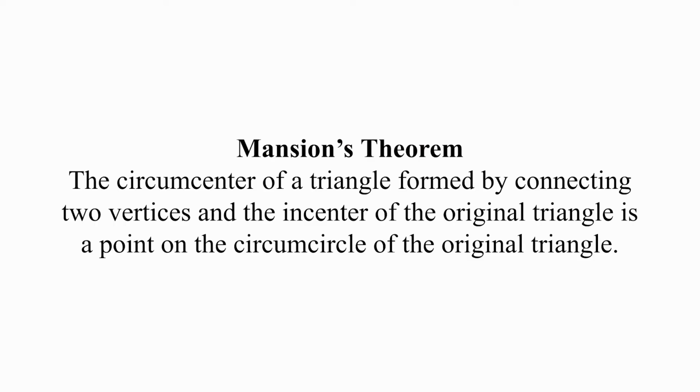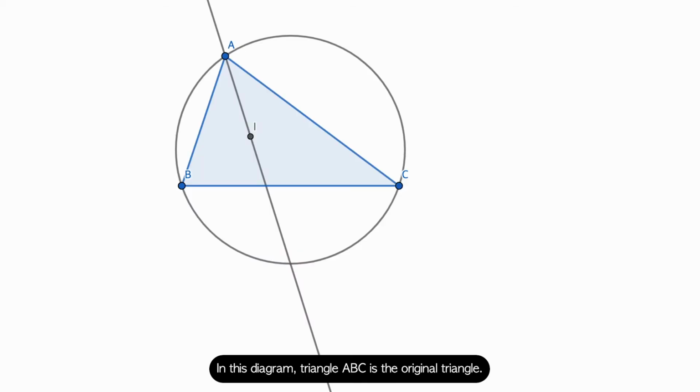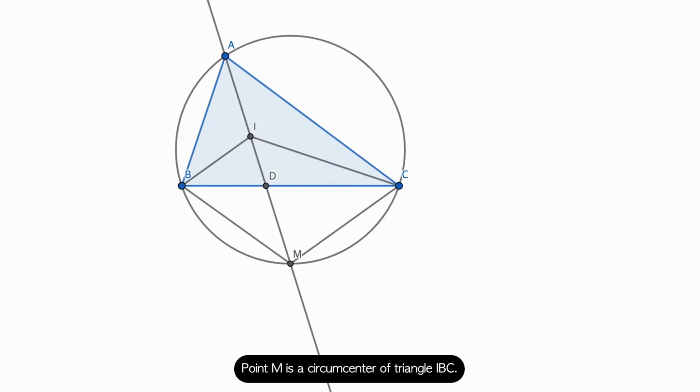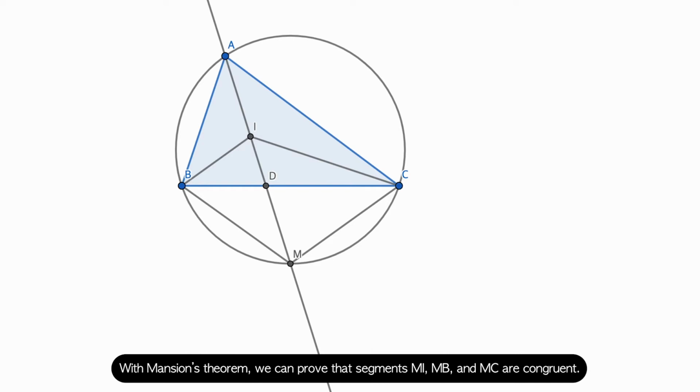Mention's theorem states that the circumcenter of a triangle formed by connecting two vertices and the incenter of an original triangle is a point on the circumcircle of the original triangle. In this diagram, triangle ABC is the original triangle, and the triangle formed by connecting two vertices and the incenter of the original triangle is triangle IBC. Point M is a circumcenter of triangle IBC. With Mention's theorem, we can prove that segments MI, MB, and MC are congruent.